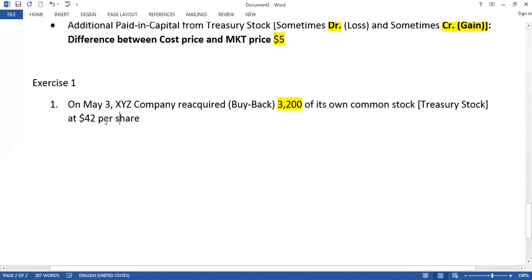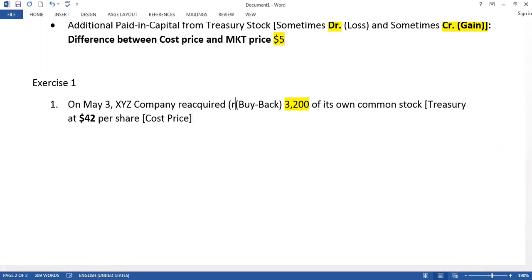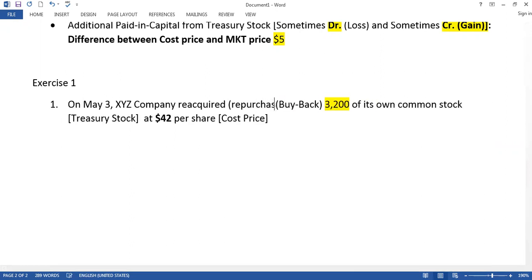And how much did the company pay? $42, and this $42 is called the cost price. Do you understand? Reacquired is another word for repurchase, or buyback, of 3,200 of its common stock, and it is converted as treasury stock.